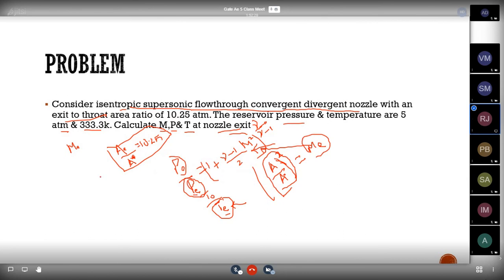That's all. So they have given the value for the area ratio between the throat and the nozzle exit, which is 10.25. So by using the formula, find the Mach number. After finding the Mach number, find the value for P and T at the exit. First find the value for Mach number at the exit.